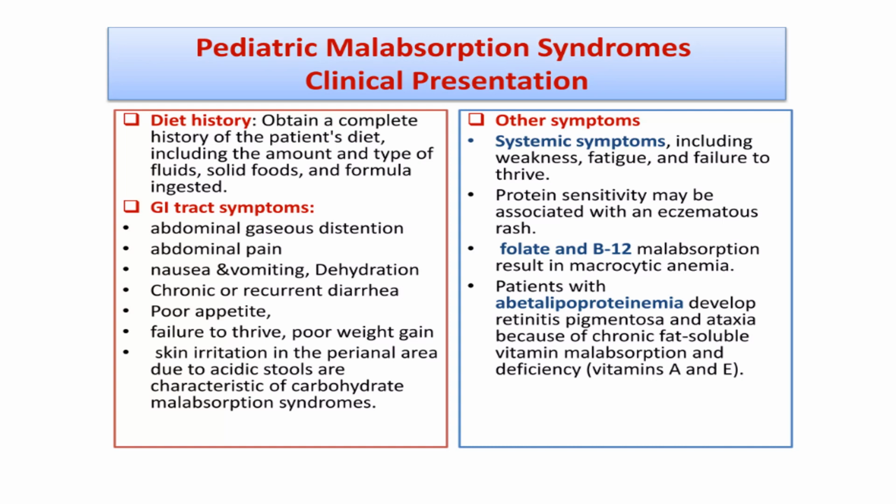Then we should know the onset and the duration and the increased frequency of stools, and the character of the stool is very important. Frothy, bulky, greasy, offensive stools are an indication of fat malabsorption. Sudden acute diarrhea with vomiting is usually an indication of dietary protein intolerance, and watery acidic diarrhea with perianal soreness is usually due to carbohydrate malabsorption. Then we should know the history of relation of diarrhea with cow milk, the solid food introduced, food allergies, food allergy in parents, food allergy in family, other sorts of allergies in family should also be known.